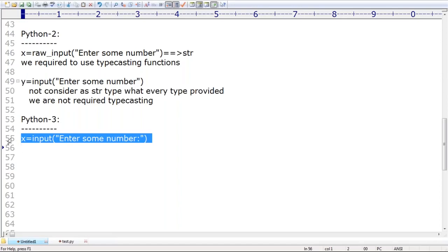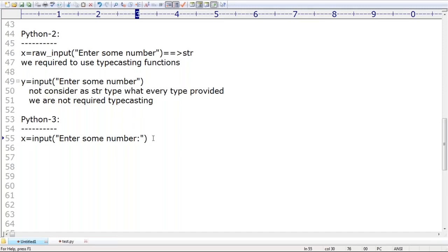Python 3 input function is equal to raw_input function of Python 2. Remember that. Next, the input function in Python 3 always considers the number as string type only. Compulsorily, we are required to perform typecasting.